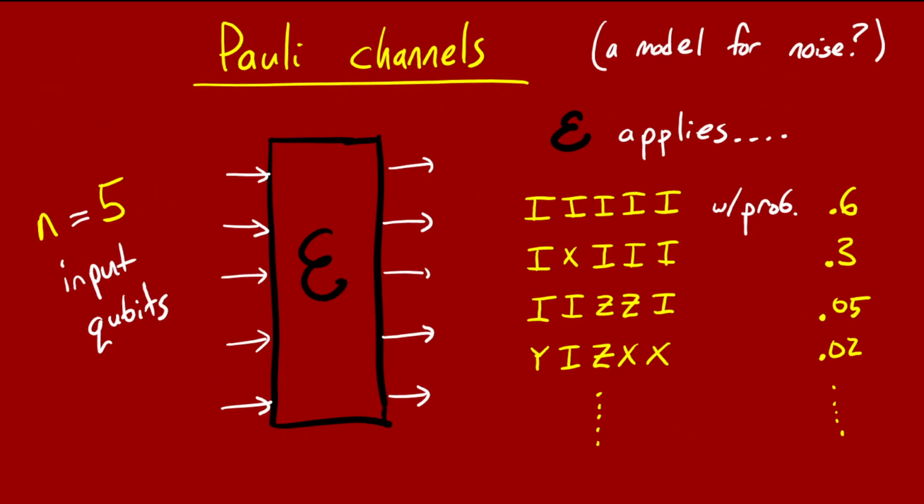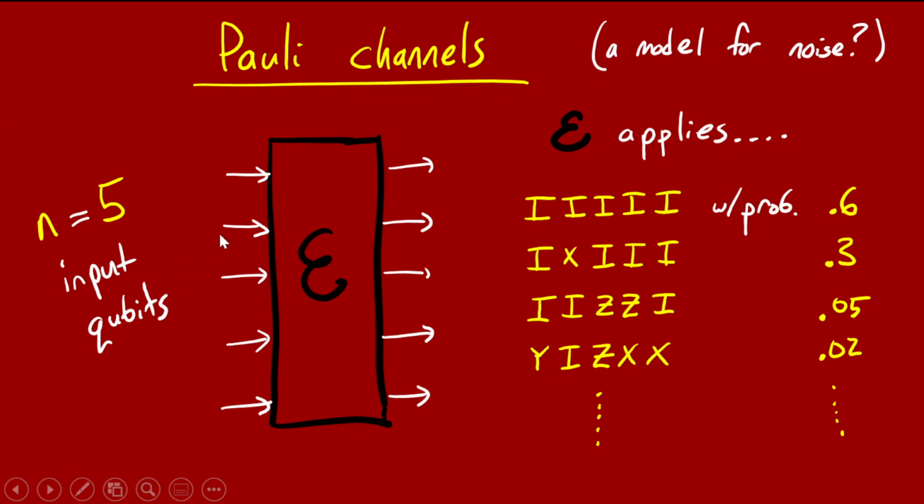All right, so this is a talk about Pauli channels and learning Pauli channels. A Pauli channel is a special kind of quantum channel that you might think of as a model for noise in a quantum circuit, kind of what happens to your qubits when you do nothing to them. I've drawn a picture here of an example Pauli channel operating on n equals 5 qubits.